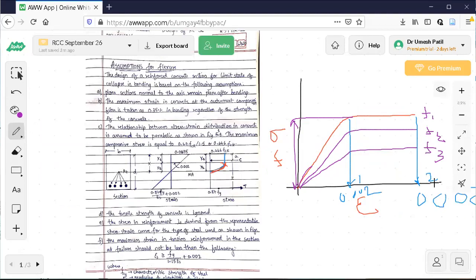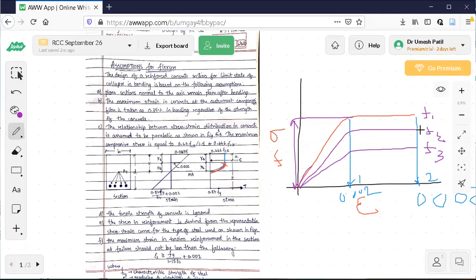Now, why has this to be done? Why have I taken 1/3? Why am I not taking directly 20, why am I taking 0.67 FCK, then further dividing it by 1.5 to get 0.446 FCK? Why am I doing this? I am not sure of FCK at the site. In the laboratory, I am getting 20 Newton per mm square.